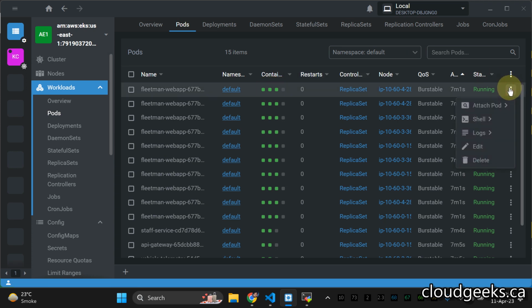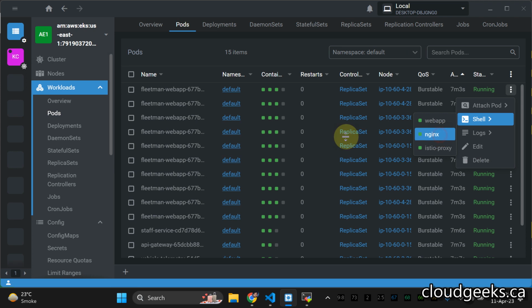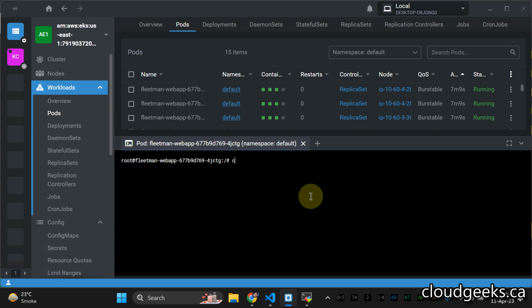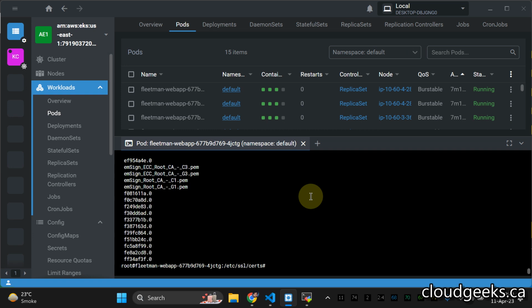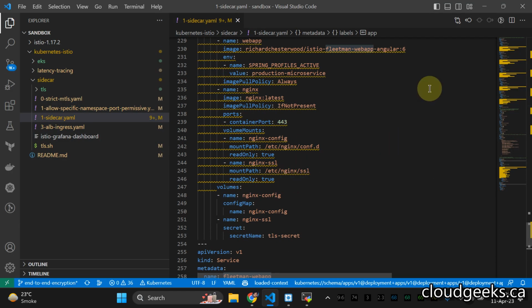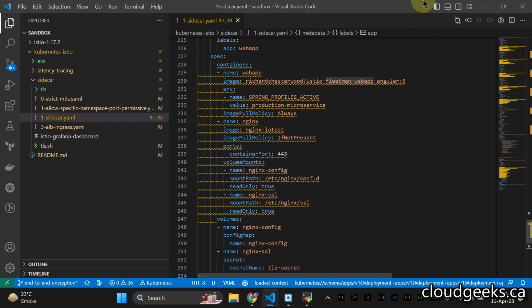So if I navigate, let me show you some of the stuff regarding the shell. I'm going to take a shell into this container. Let me check the location: etc nginx ssl, right?